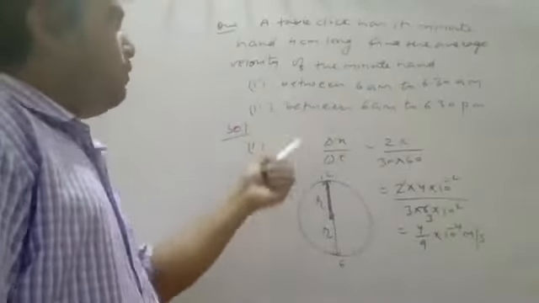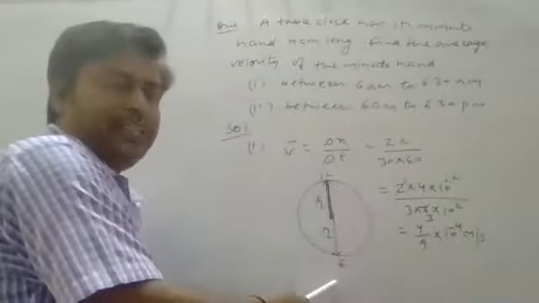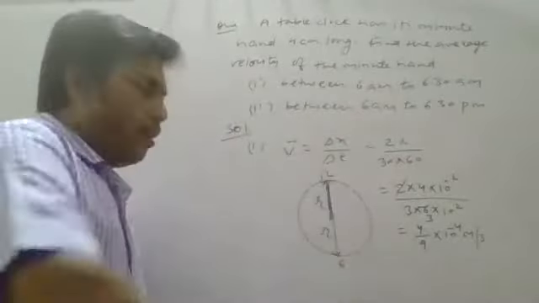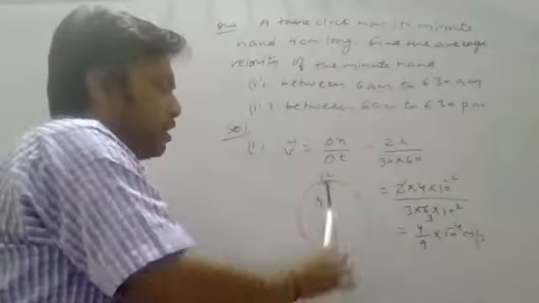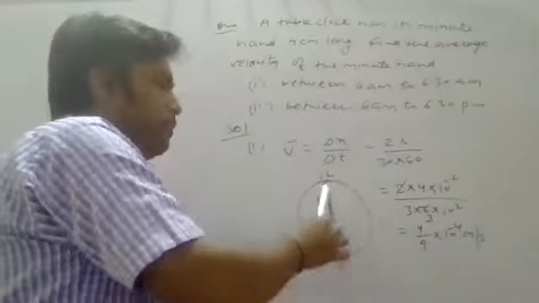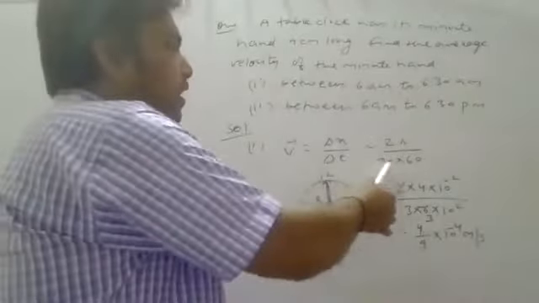For average velocity in the first case, what will the displacement be? At 6 a.m., the needle end of the minute hand is at 12 o'clock. And at 6:30, the minute hand will reach 6. The total displacement will be 2R. And the time interval is 30 minutes, converted into seconds.